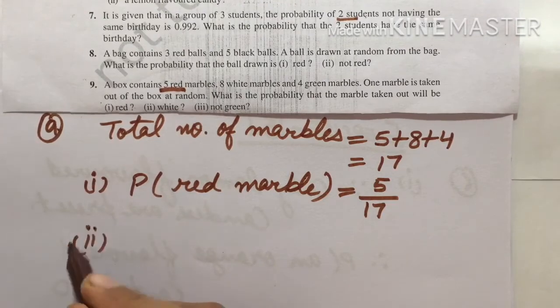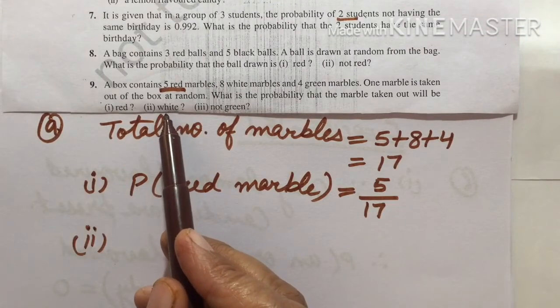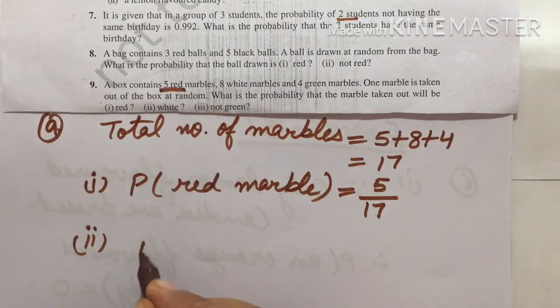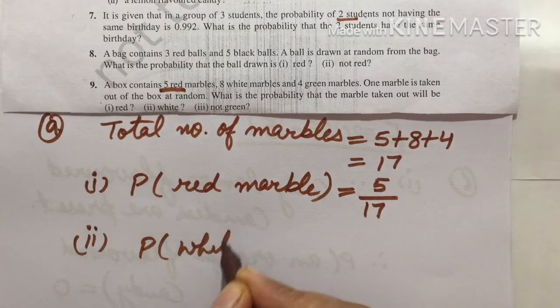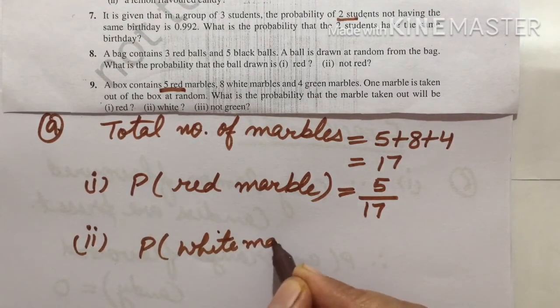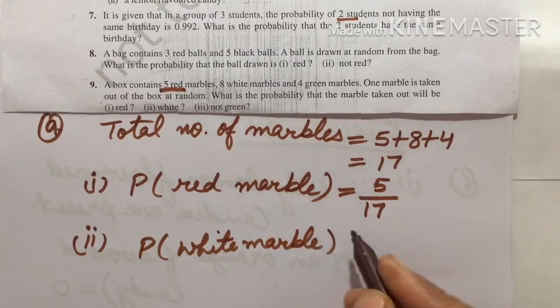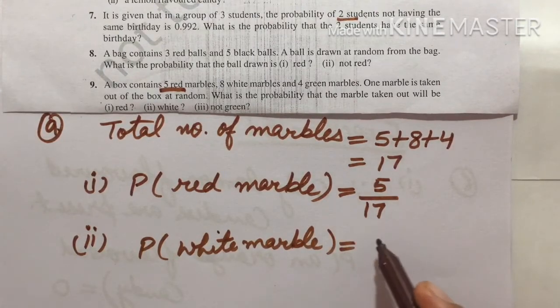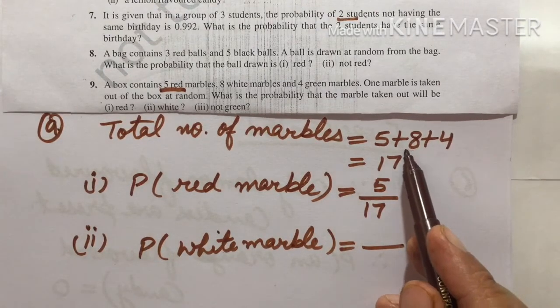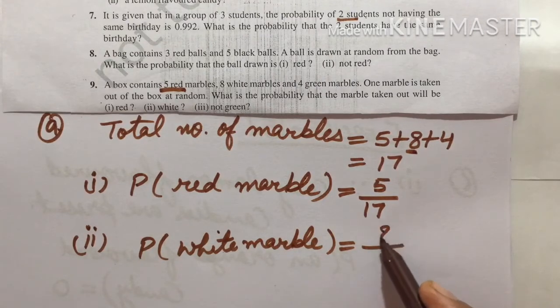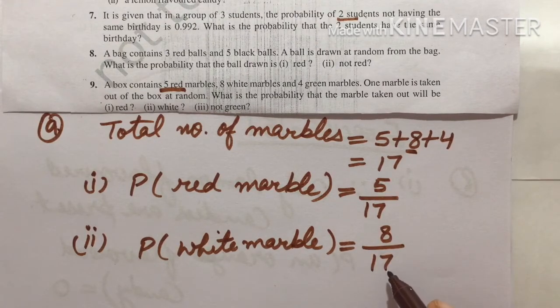Second part, probability for the white marble. We will find this in the same manner as earlier. 8 are the white marbles, so the number of favorable outcomes is 8 out of total possible cases 17. So 8 upon 17 is the probability for white.